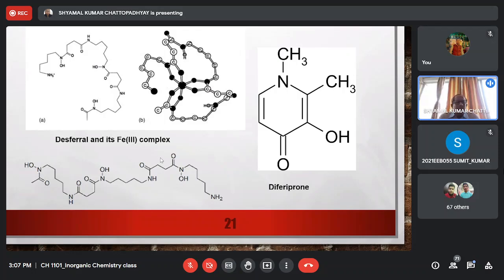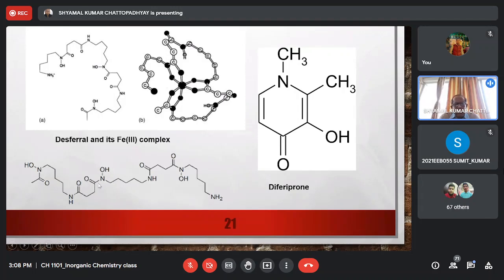Now, one of the most important ligands which is commercially used for removal of iron poisoning in patients of thalassemia or sickle cell anemia is called desferal. The structure is given, both the structures are identical. This one is written in a more cyclic kind of structure, this is in a more open form. So what are the donor atoms? These are the donor atoms.